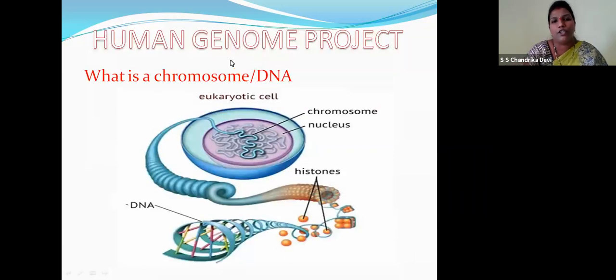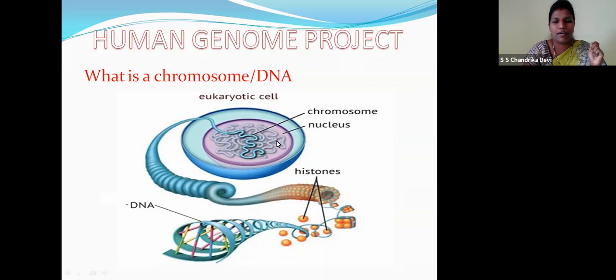So what is the Human Genome Project? To analyze the complete set of chromosomes. We know we have 23 pairs of chromosomes. Studying the human chromosome was a bit difficult, but they started it. They want to study and analyze where these genetic diseases are occurring, how they can repair them, and how they can produce a good, healthy generation. So what is chromosome or DNA?